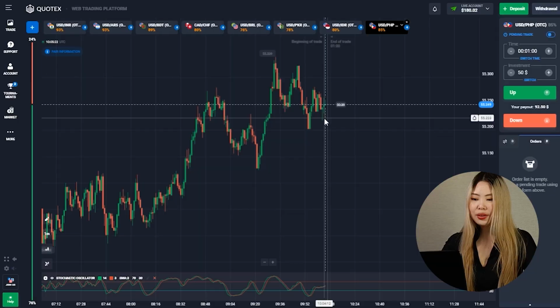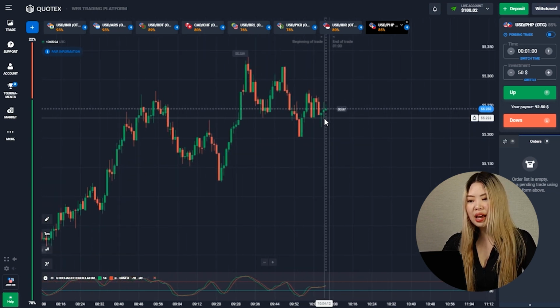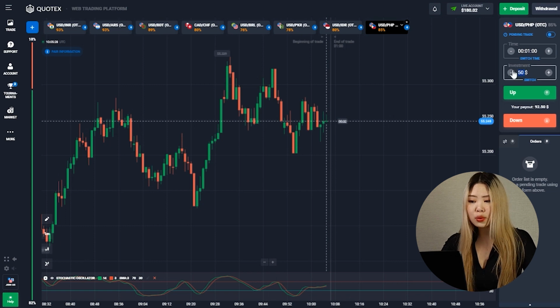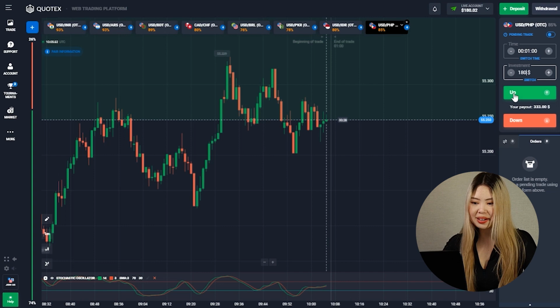I want to switch to this currency pair. You can see here that the upward movement has continued. We see this candle with small bodies and long wicks. And you know, I still want to invest $180 here. Trade up, let's go.